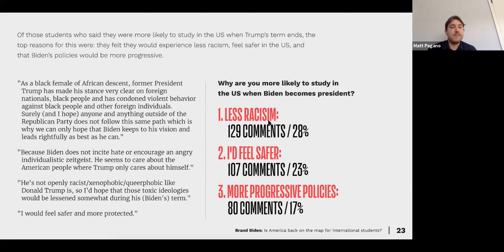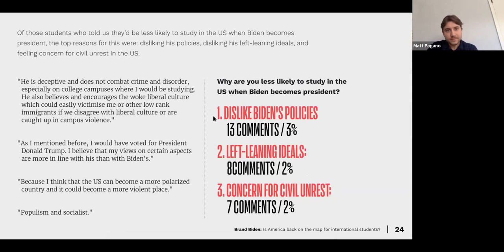Again, here you can see the common things of racist, xenophobic, queerphobic, like Donald Trump is. So I'd hope those toxic ideologies would be lessened under Biden's term, and again, safer and more protected. That's ultimately the big themes that you're seeing here, and what we're moving towards, a safer and more protected United States, especially when it comes to education.